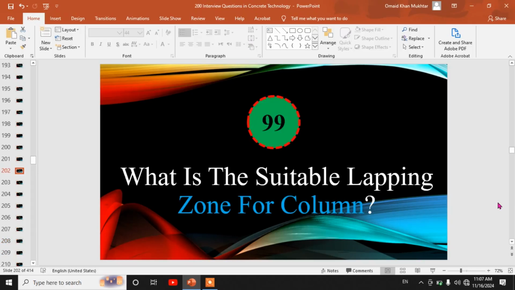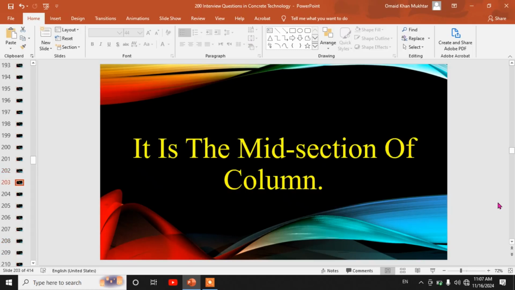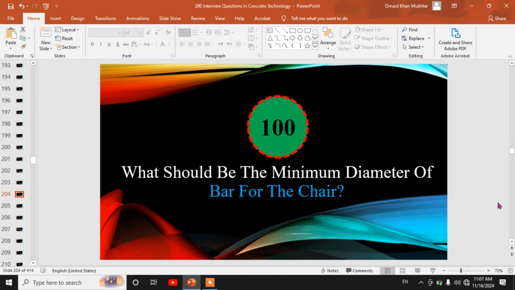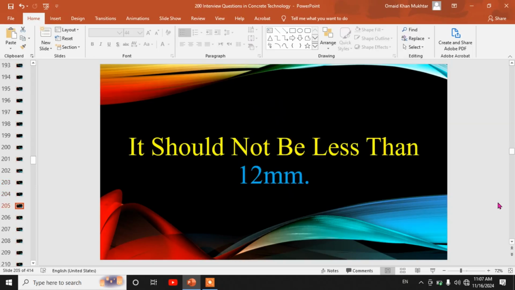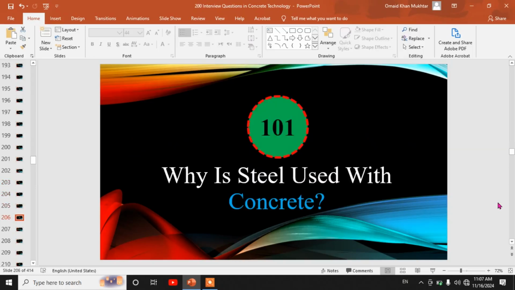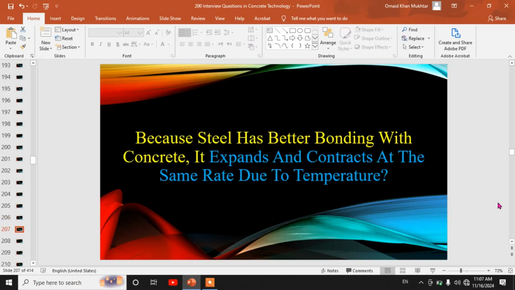99th, what is the suitable lapping zone for column? It is the midsection of column. 100th, what should be the minimum diameter of bar for the chair? It should not be less than 12 mm. 101st, why is steel used with concrete? Because steel has better bonding with concrete. It expands and contracts at the same rate due to temperature.